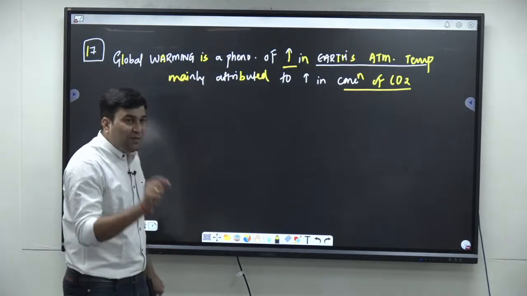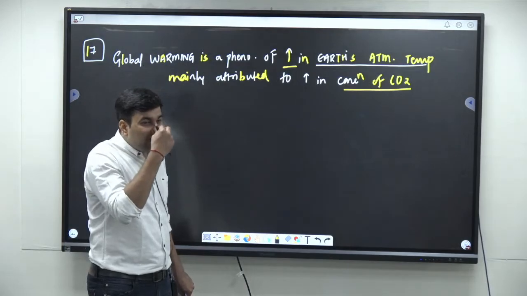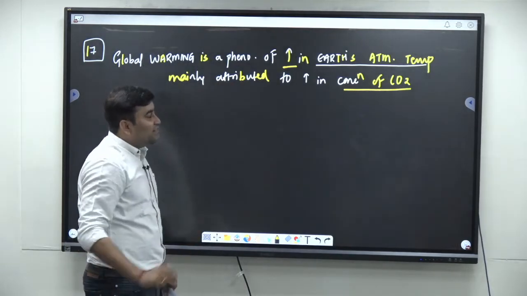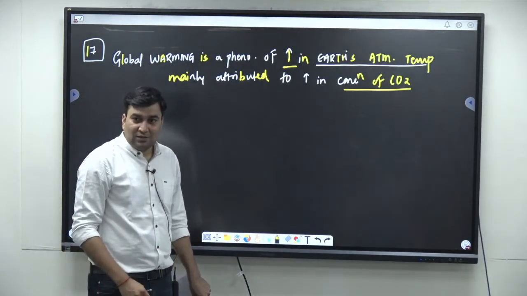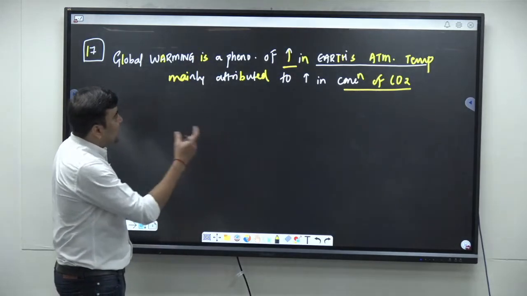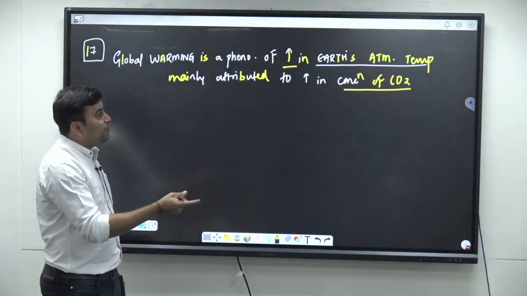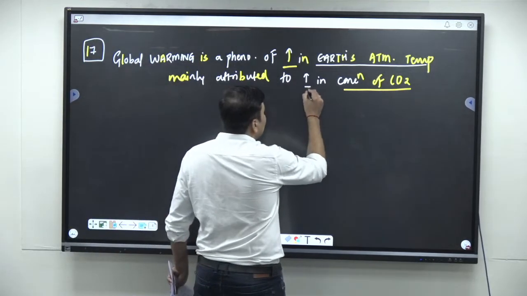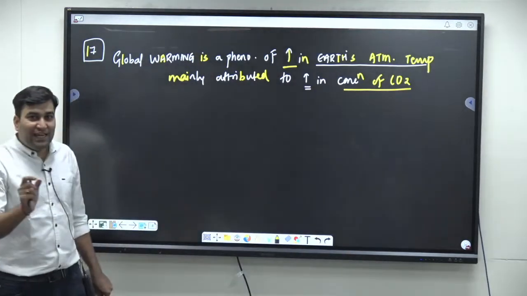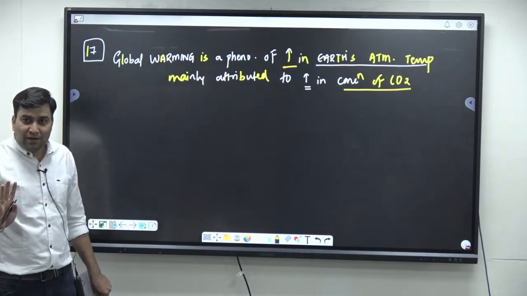Global warming is a particular phenomena, right? What is happening in this phenomena? There is increase in the Earth's atmospheric temperature, and it is mainly attributed to increase in concentration of CO2. बस ये keywords आने चाहिए, right?